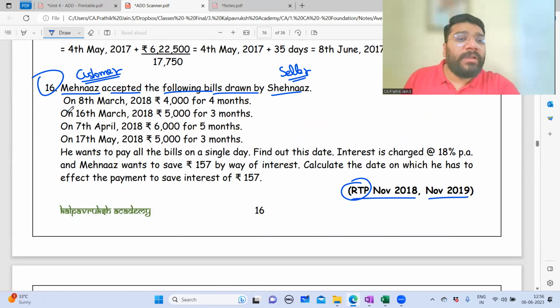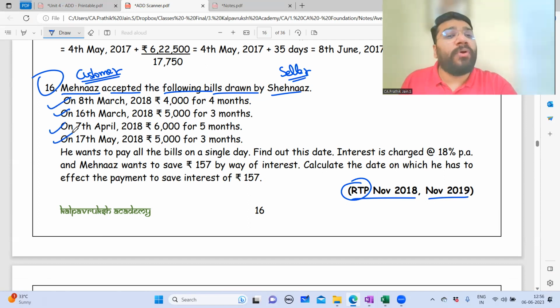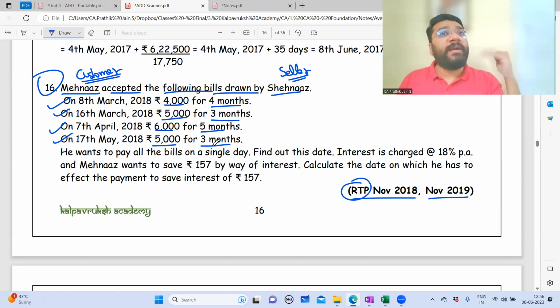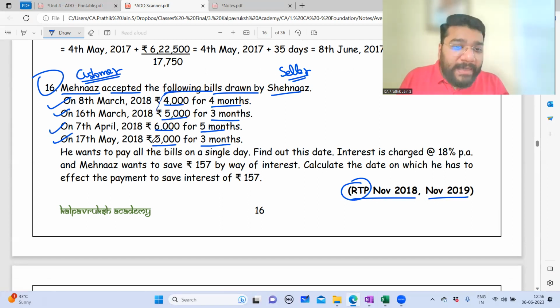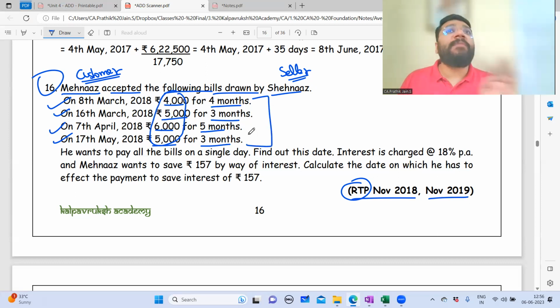Wonderful. So guys, Mehnas has accepted 4 bills, which means what? Mehnas has purchased 4 different times from Jain.S. So first time she purchased for 4,000 rupees. The credit period was 4 months. Second time she purchased 5,000 rupees. The credit period is 3 months. Then she purchased for 6,000 rupees. Credit period is 5 months. Then she purchased 5,000 rupees again worth of goods for again 3 months credit period. So 4 different transactions, 4 different amounts, 4 different credit periods. The person will go mad. So he's telling that the entire amount he wants to make the payment on a single date in such a way that all these credit periods are satisfied.